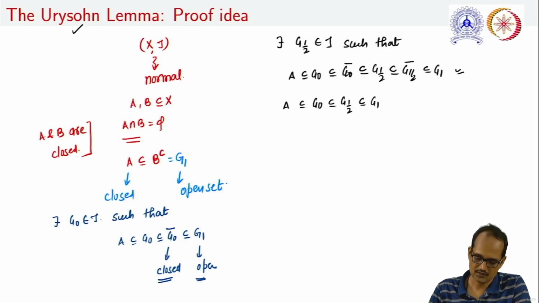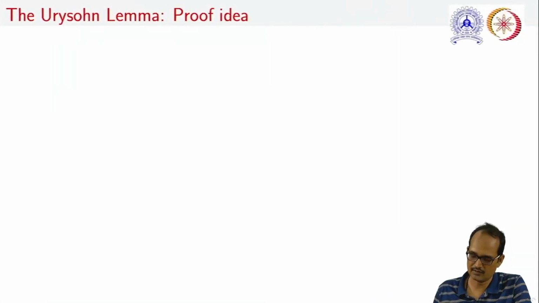Now see the suffixes of these open sets. Note that we are getting 0, half here, and this is 1. If we continue this process, we can get 1 by 4, 3 by 4 and other dyadic rationals in between 0 and 1. Let us only use these open sets here and have a glimpse of what we will do for proving this lemma. Now let us see how we can construct a function.